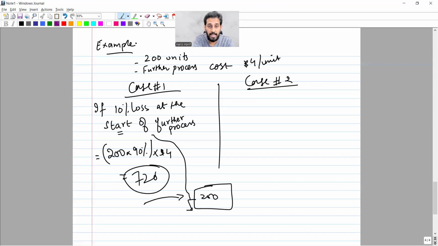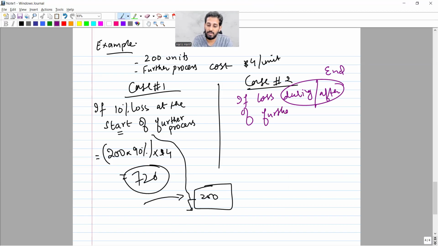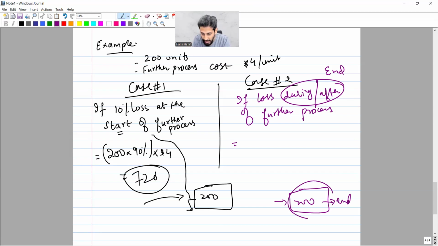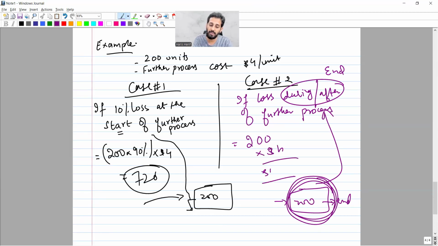But here in this particular question, if losses are during or after the end of further processing, now what does it mean? That means losses are here, 200, and this is at the end. So the further processing will be utilizing all the 200 units. So now the further processing cost would be 200 multiplied by $4, straight 800.